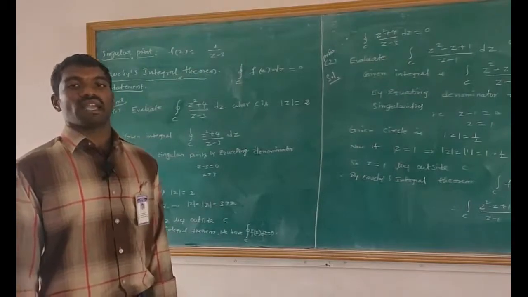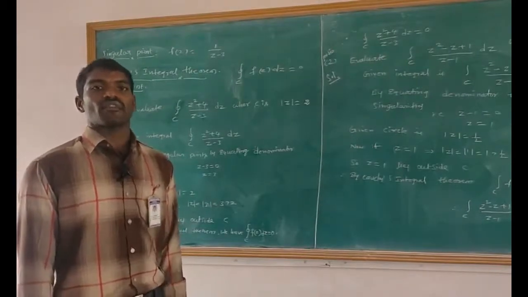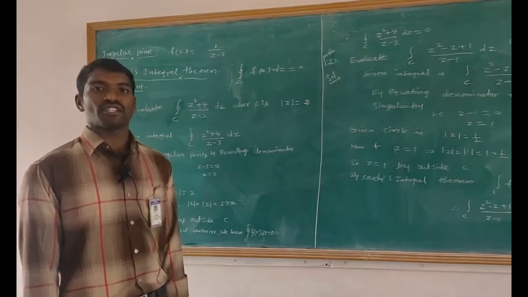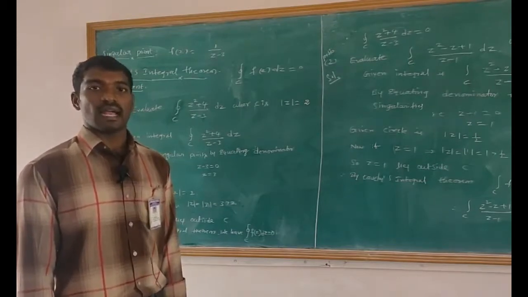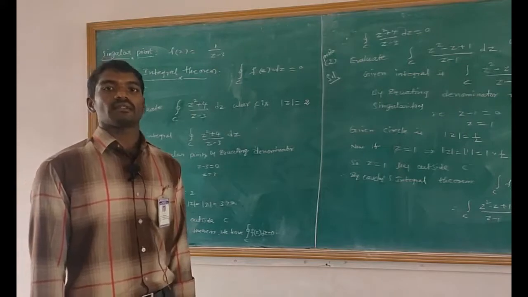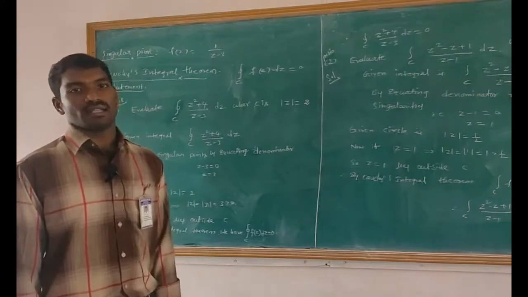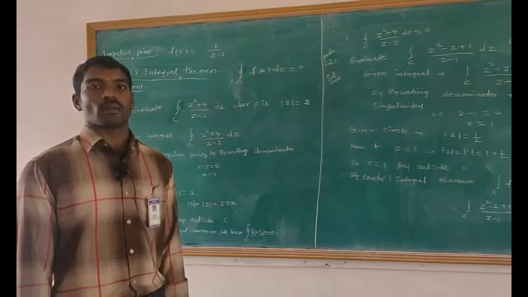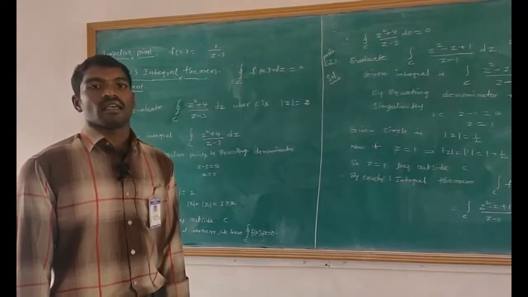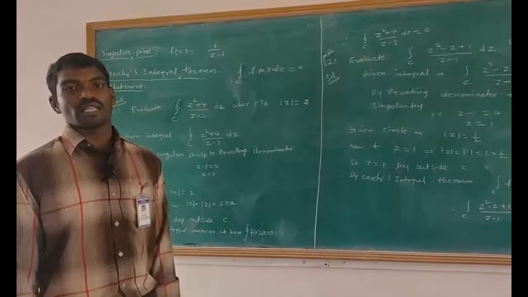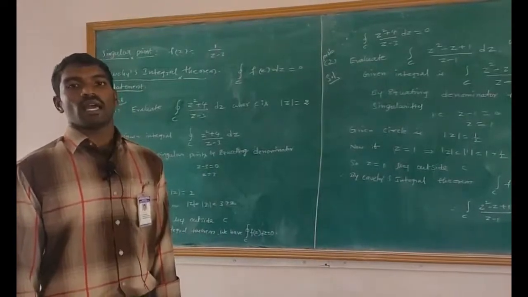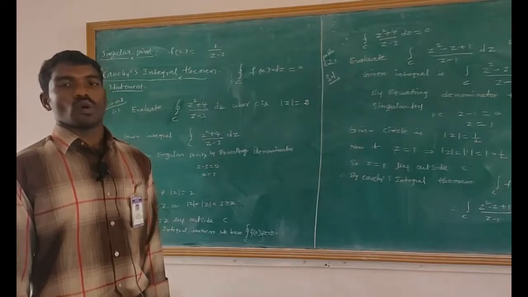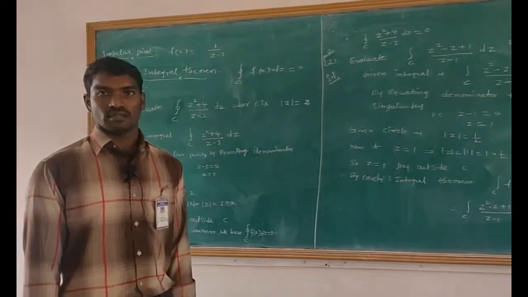First of all, the definition of analytic function: a function f of z is said to be an analytic function if it is differentiable at z0 and at every point in some neighborhood of z0. For example, f of z equals z square plus 2z minus 3 is a polynomial. Since we know that every polynomial is differentiable, they are analytic functions.